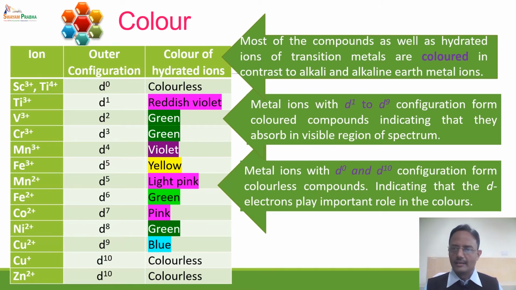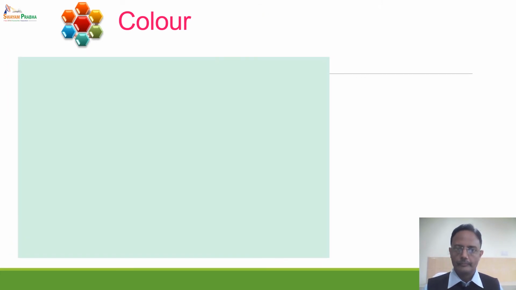It means that these D electrons have something to do with the color of the compound. Now what that something is, we'll try to explain on the basis of some theory. The theory which can best explain the color of the complexes, or the color of the compounds, or the color of the hydrated ions of the D block elements is the crystal field theory.